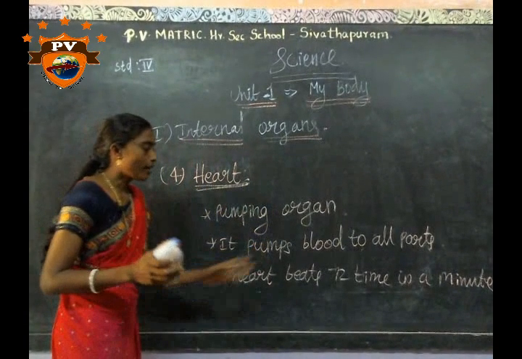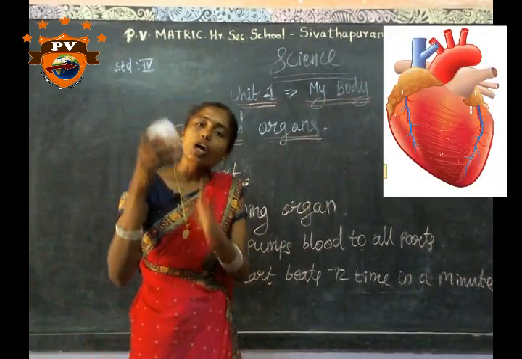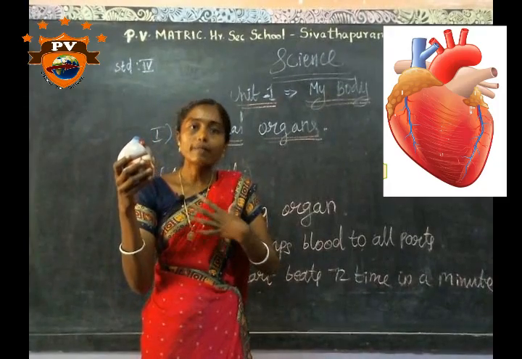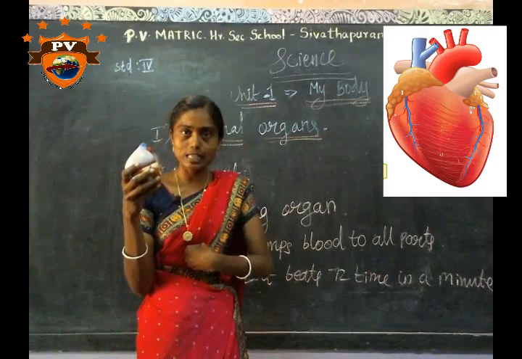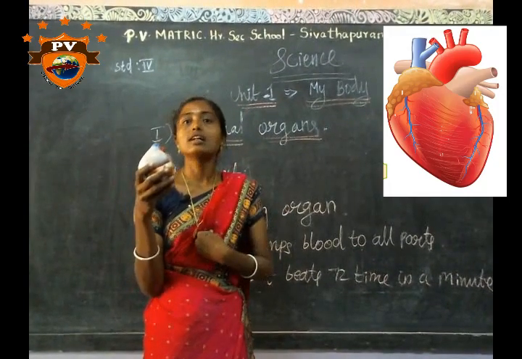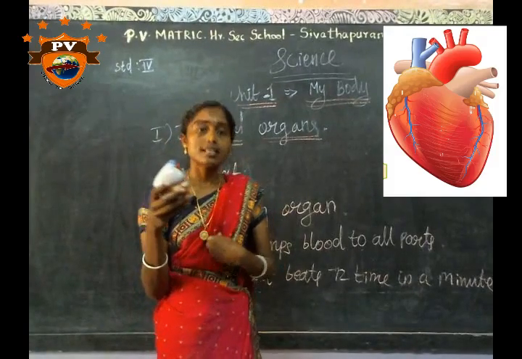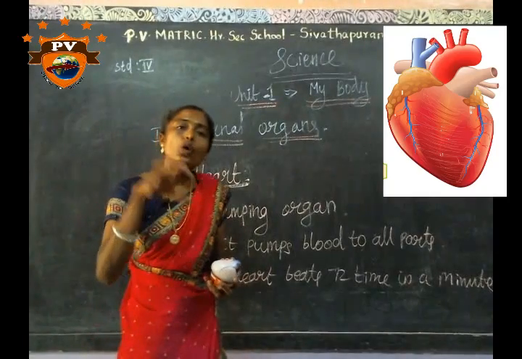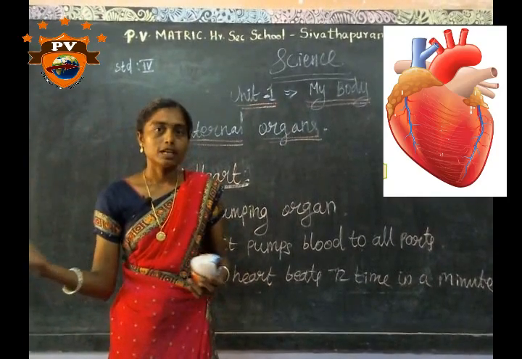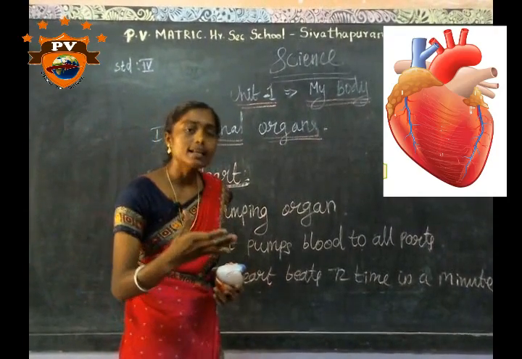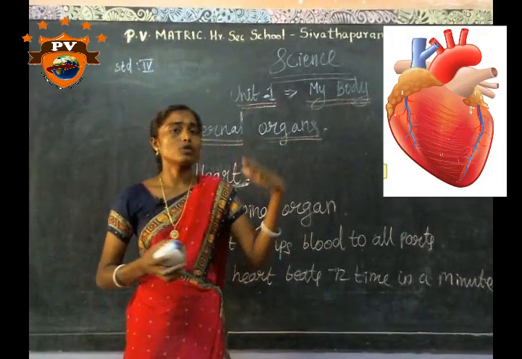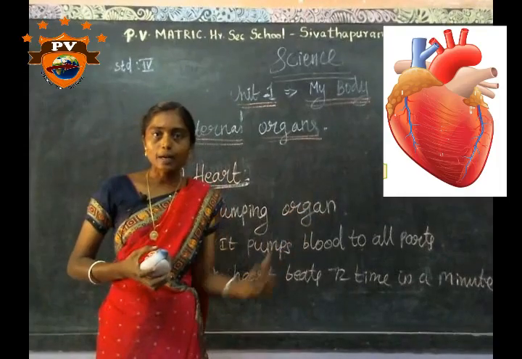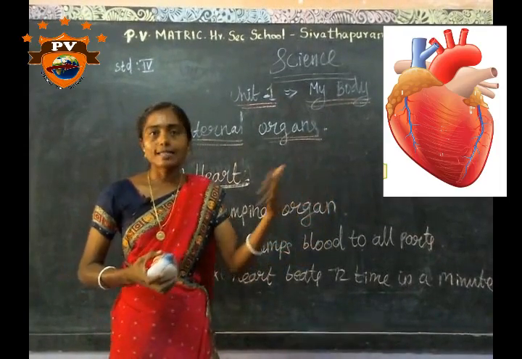Our heart is a pumping organ. Our heart is present in between the lungs, especially in the center of the chest. The heart has 4 chambers. It pumps blood to all parts of the body. The oxygenated blood is pumped to all parts of the body, and deoxygenated blood is received from all parts of the body.